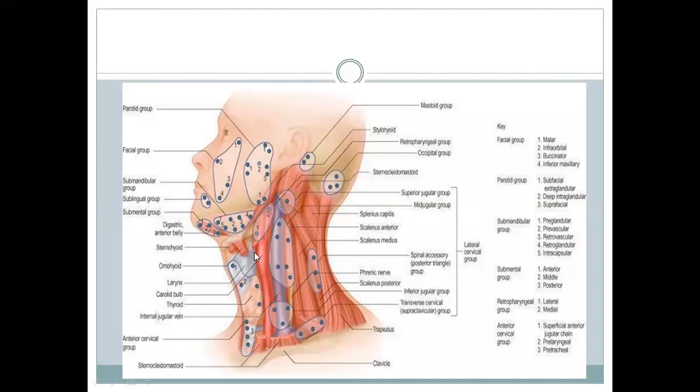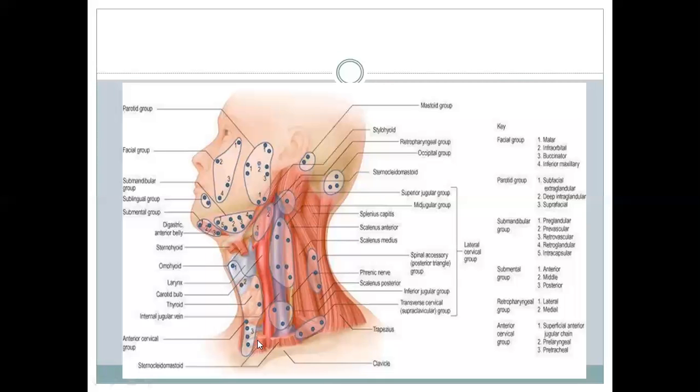In the midline deep cervical nodes, we have the pharyngeal nodes, which are behind the pharynx and drain the area of the pharynx. We have the laryngeal nodes, which are below the hyoid bone, over the laryngeal apparatus, and they drain the larynx. We have the pretracheal nodes over the trachea, and the paratracheal nodes along the trachea. They drain the thyroid gland. They also drain the trachea.